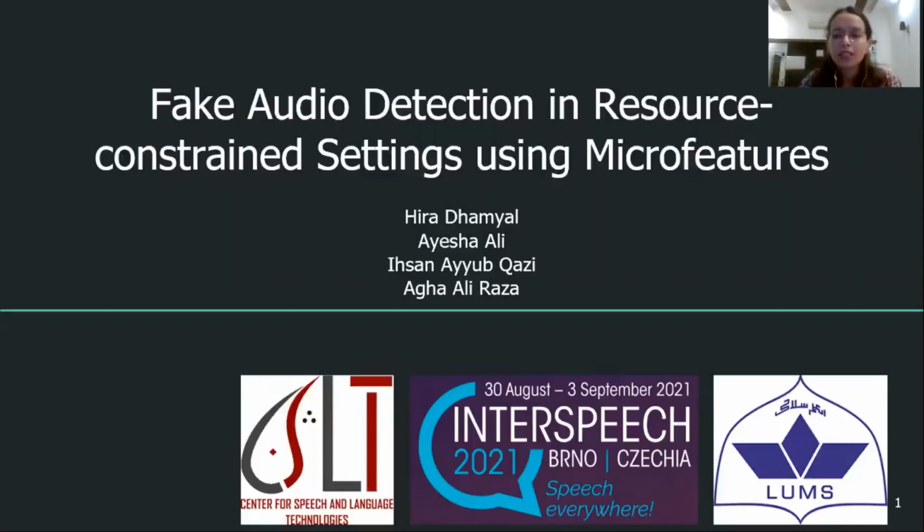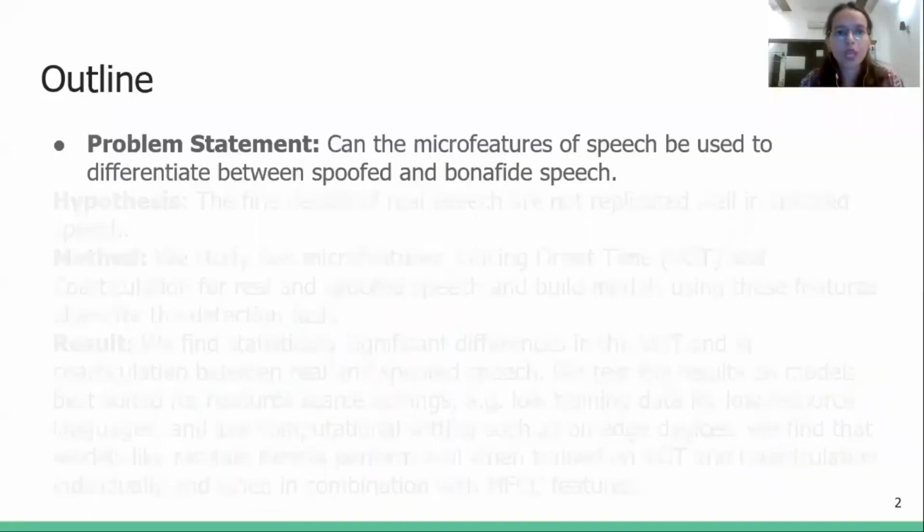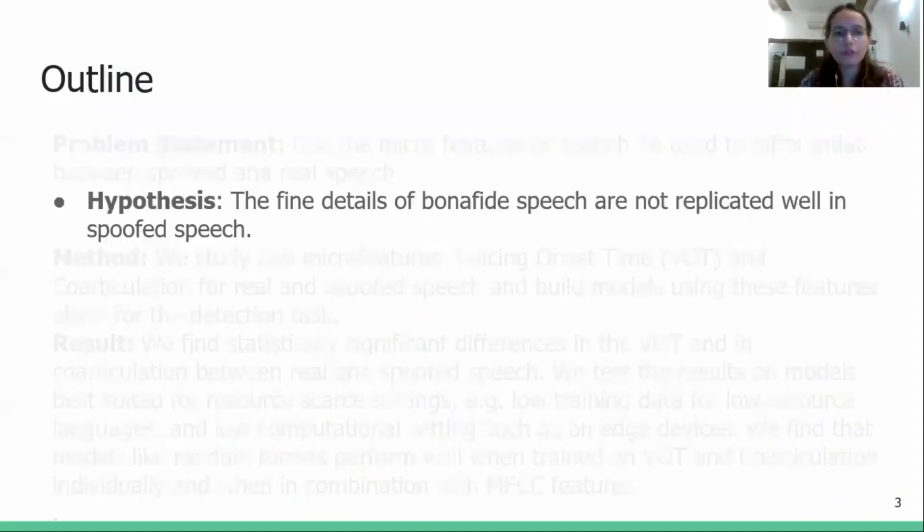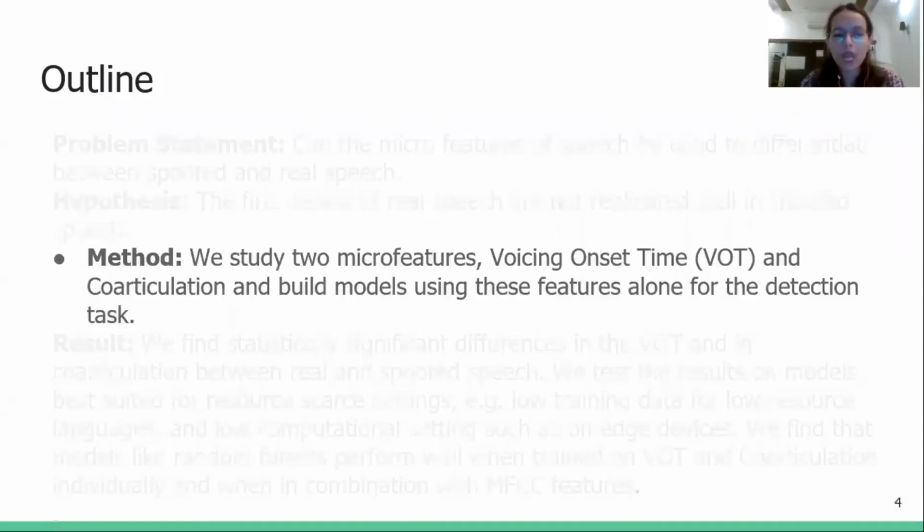Hi. In this paper, we address the task of spoof audio detection in a resource-constrained setting using microfeatures. The problem statement is, can the microfeatures of speech be used to differentiate between spoofed and bona fide speech? Our hypothesis is that the fine details of bona fide speech are not replicated well in spoofed speech. We studied two microfeatures, voicing onset time and coarticulation, and built models using these features alone for the detection task.